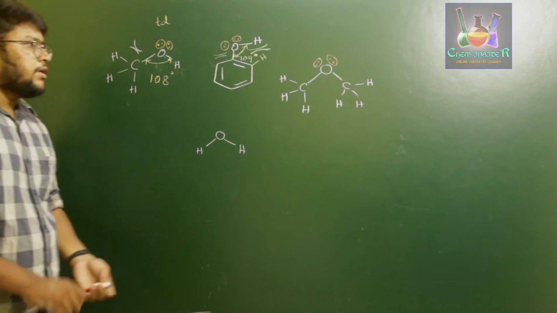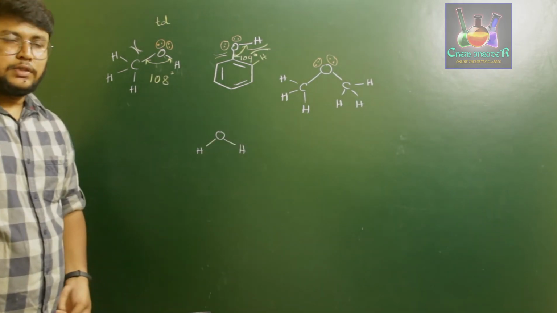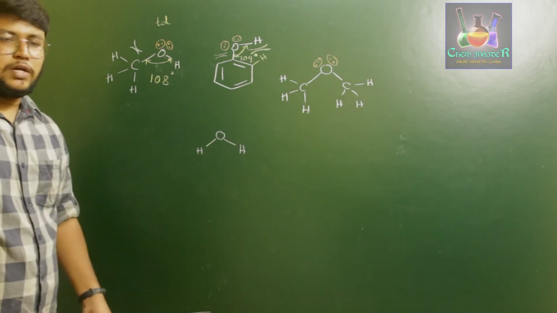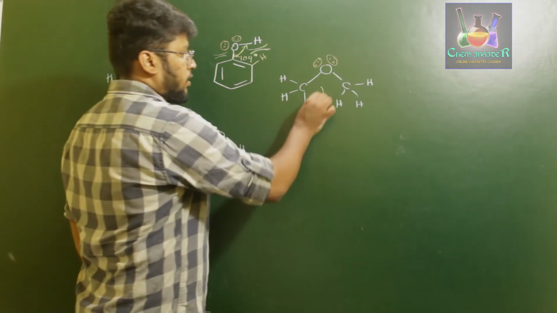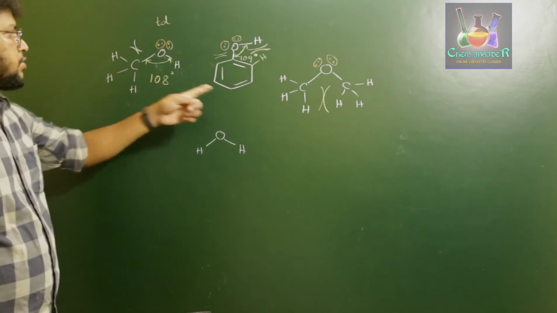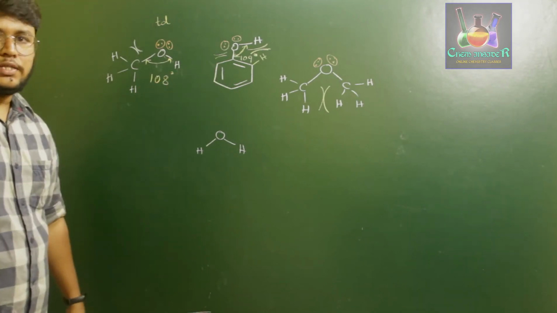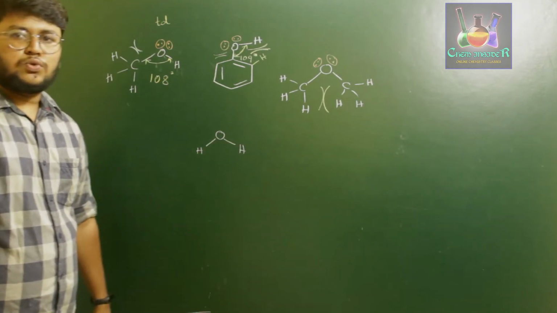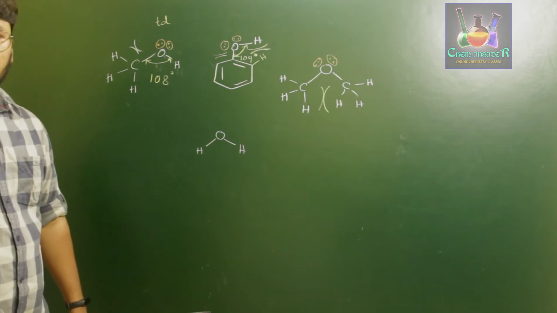Now, in the case of methoxymethane, what we observe is that the two bulky groups will exhibit more repulsion. In the previous two cases, it was just hydrogen on the other side, but in this case there are two carbon atoms with bulky hydrogen groups present in them.